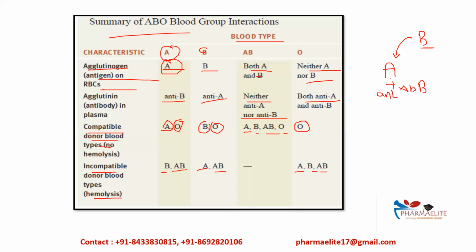When the RBCs of the donor are transfused into this recipient, we know that this donor's blood group is B, and these RBCs will contain the B antigen. Now this B antigen and the anti-B antibody will start reacting, and then the process of agglutination, the agglutination reaction, will take place.